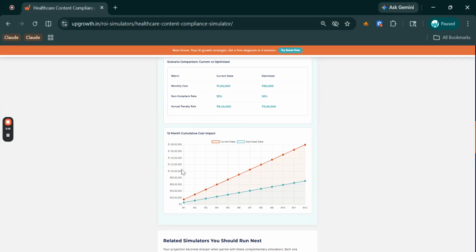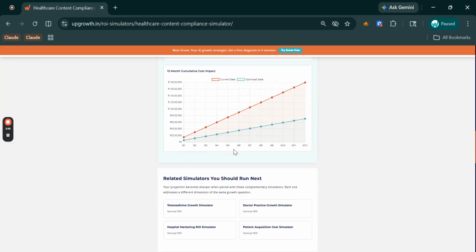Now the cumulative cost chart shows you how the gap between current and optimized state widens over 12 months. Month 1, the difference is small, you can see, and then by month 12 it is significant, right? Now this is why the simulator says act now. The compounding cost of staying at 25% non-compliance rate grows every month you delay fixing it. Now this is all about this simulator.